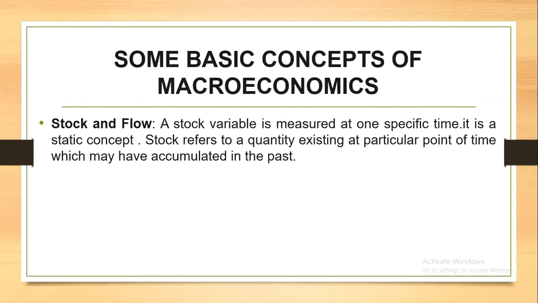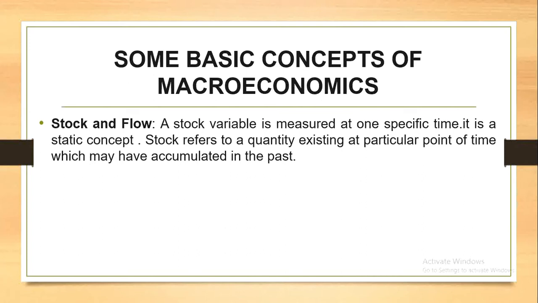Sometimes you will ask your mother, what is the stock of food in our kitchen? On the basis of that stock we will purchase further commodities. It is a static concept. It means it is a constant. It will be different from the flow.